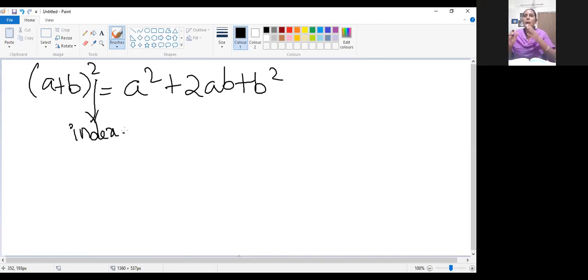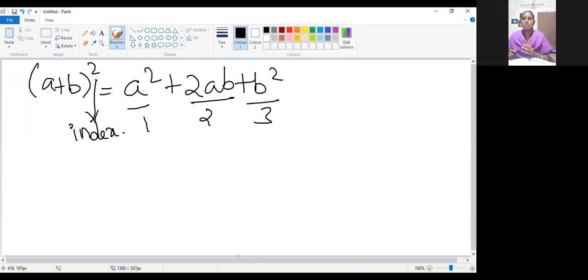Okay. So the number of terms on the right hand side, the part which you have expanded, will be more than the index value. You are having the index as 2, but see, on the right hand side you are having 3 terms in the expanded form. a square is one term, 2ab is the second term, b square is the third term.